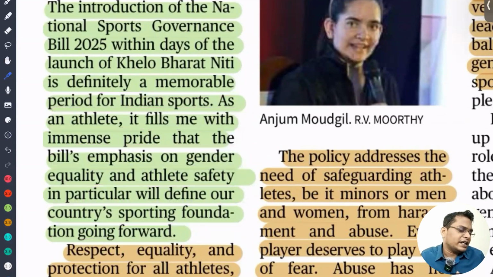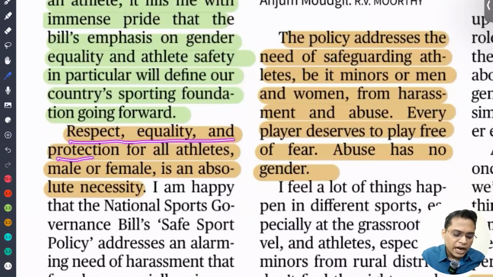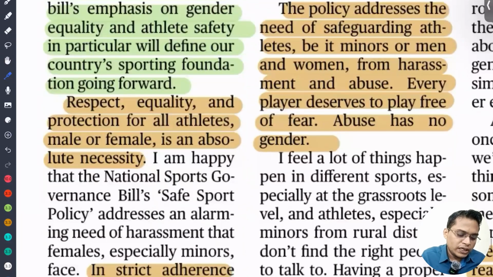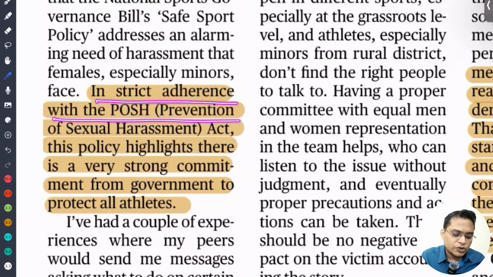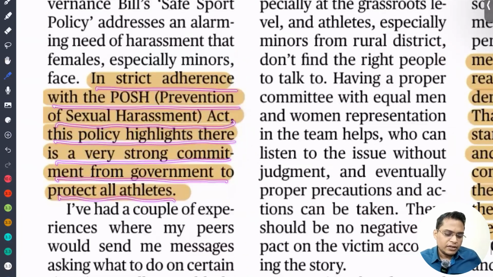Because recently we have seen so many allegations that in sports, so many coaches are involved in sexual harassment, asking for sexual favors, and there is a constant violation of the rights of our sportspersons. So respecting equality and protection of all these athletes, male or female, is absolutely necessary so that they can play in a peaceful way. In strict adherence to the Prevention of Sexual Harassment Act, this policy highlights a very strong commitment from the government to protect all athletes.